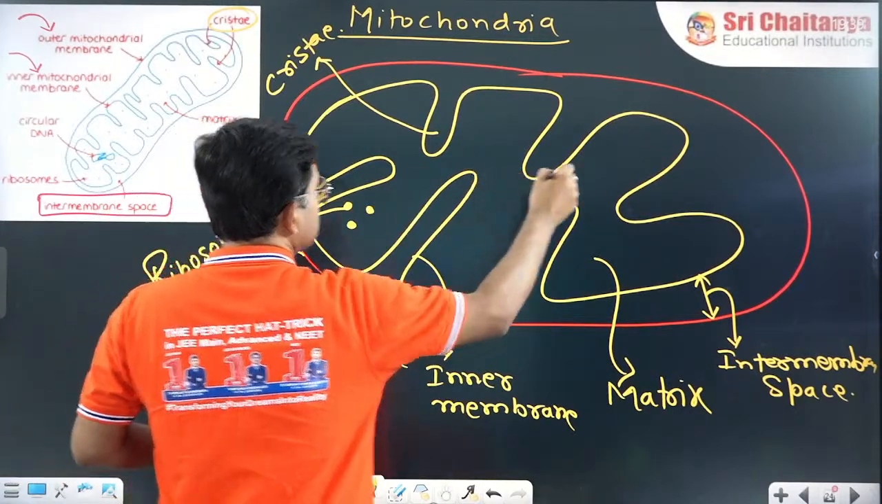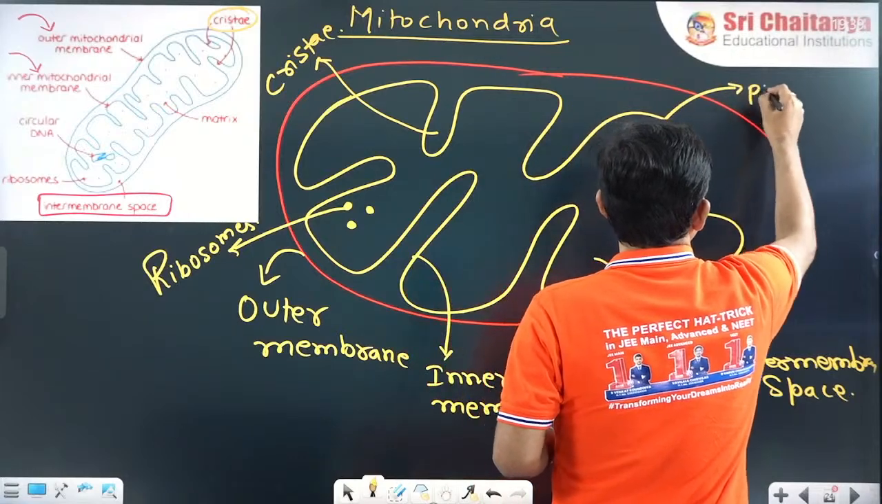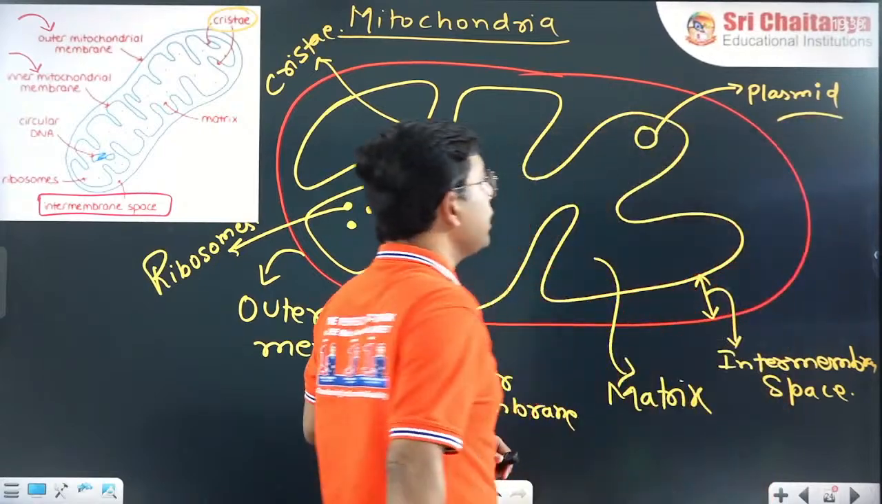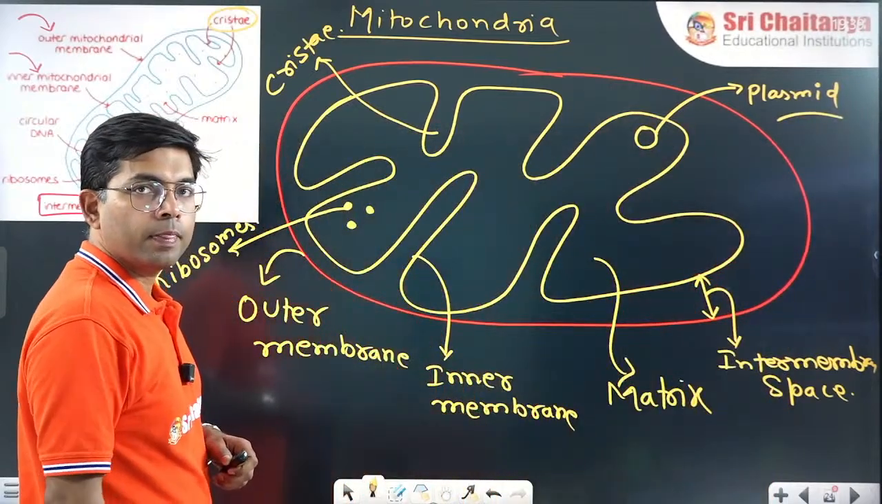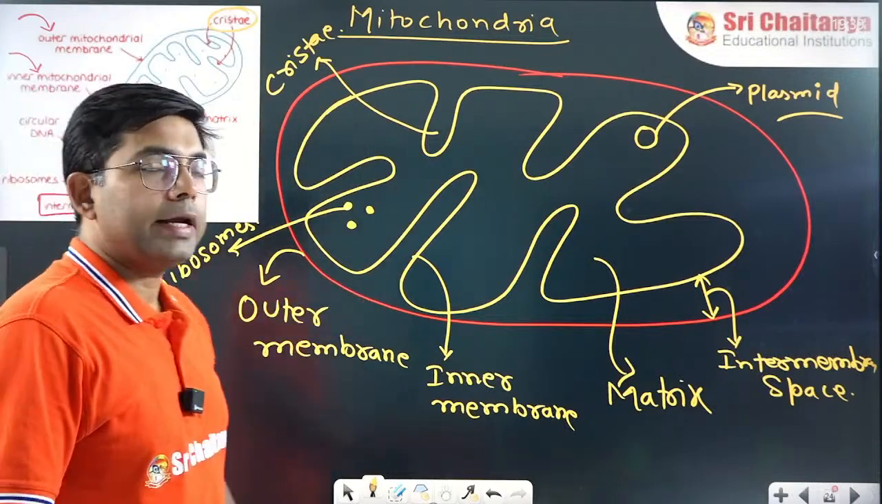Apart from this, they can also have circular DNA called plasmid. They have circular DNA called plasmid. So this is overall the structure of mitochondria.